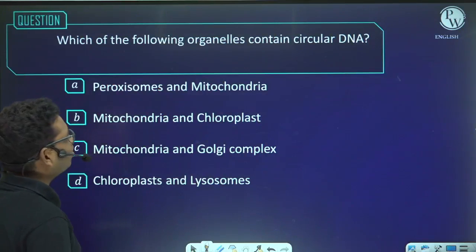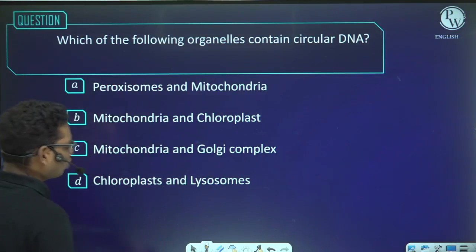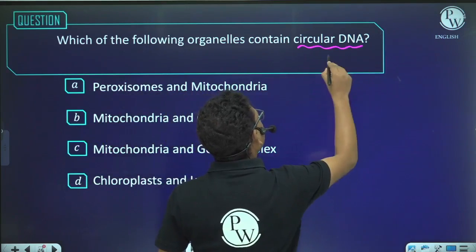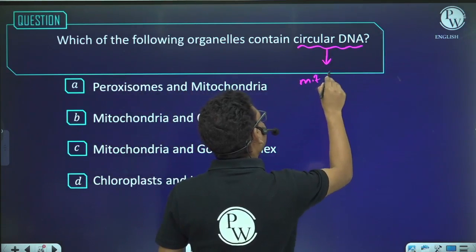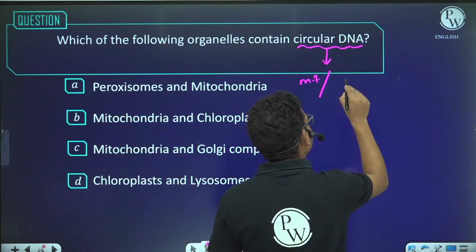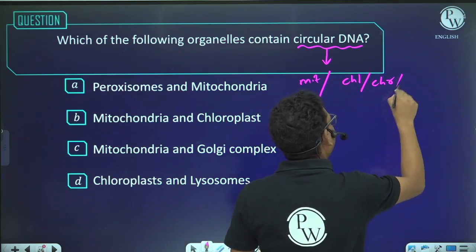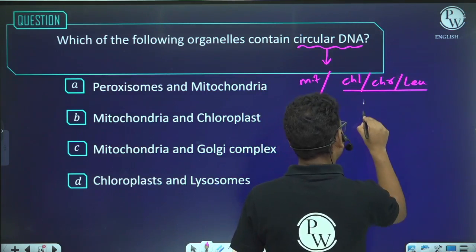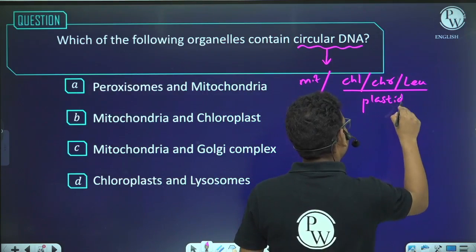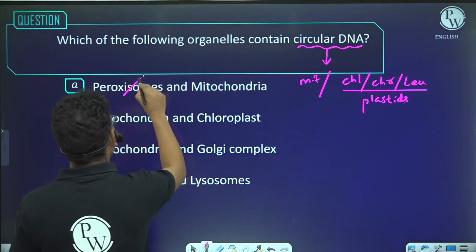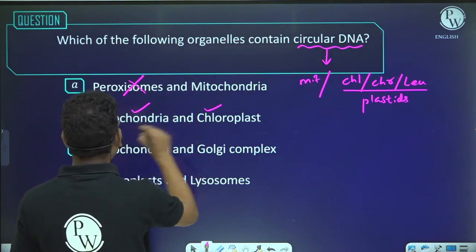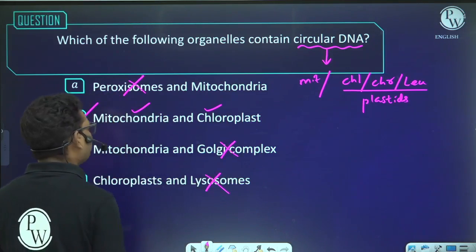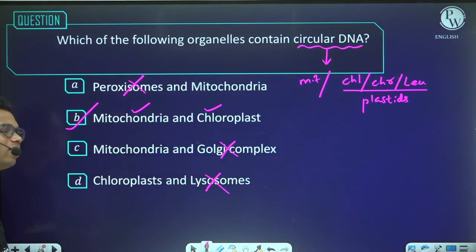Now, which of the following organelles contains circular DNA? We have already discussed this question, right? Circular DNA is present in mitochondria and plastids. That means chloroplast, chromoplast, and leucoplast, and all these three are collectively called plastids. Peroxisome does not have any DNA. Mitochondria, chloroplast, yes, the answer is B. Golgi complex does not have it. Lysosome does not have it. So the answer will be B. And this question has come in the KVPY exam.